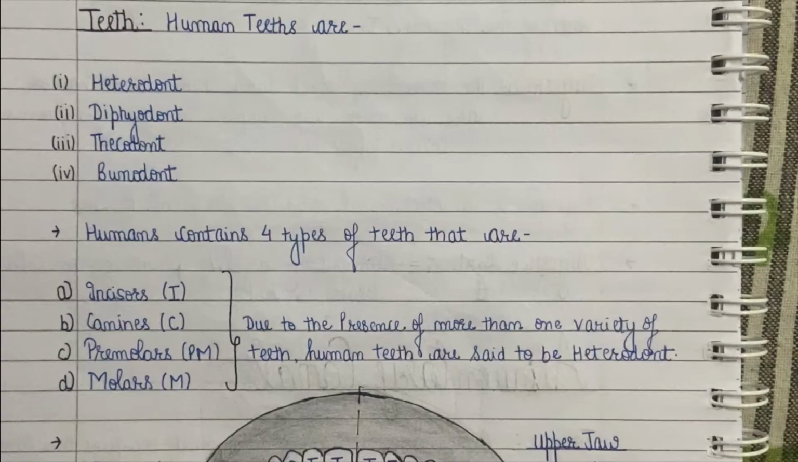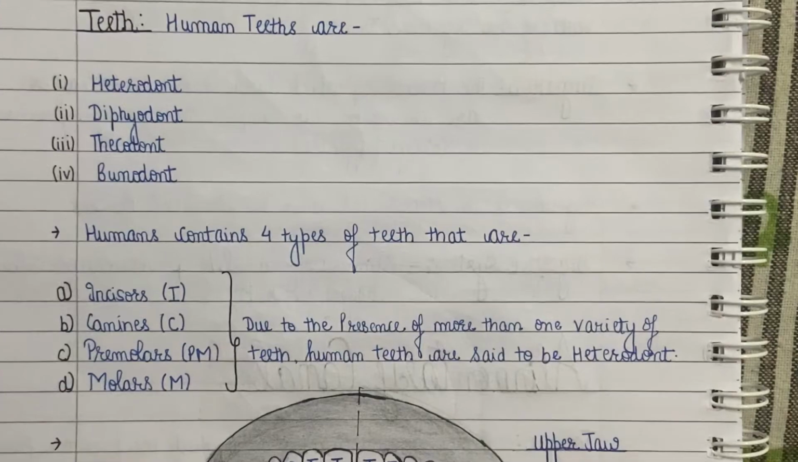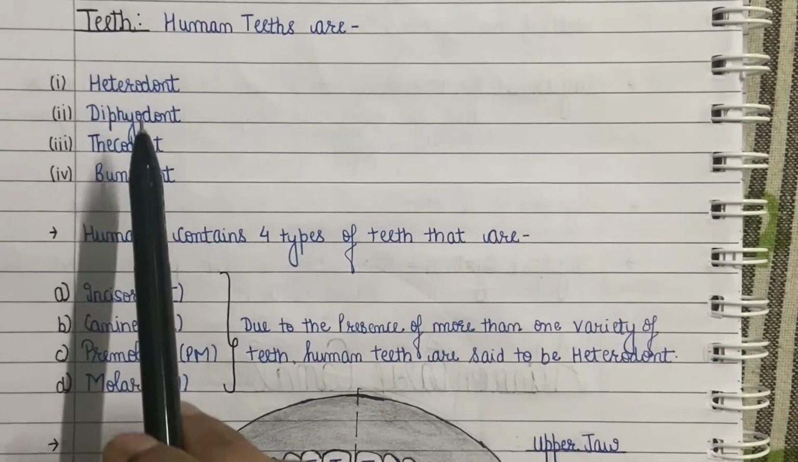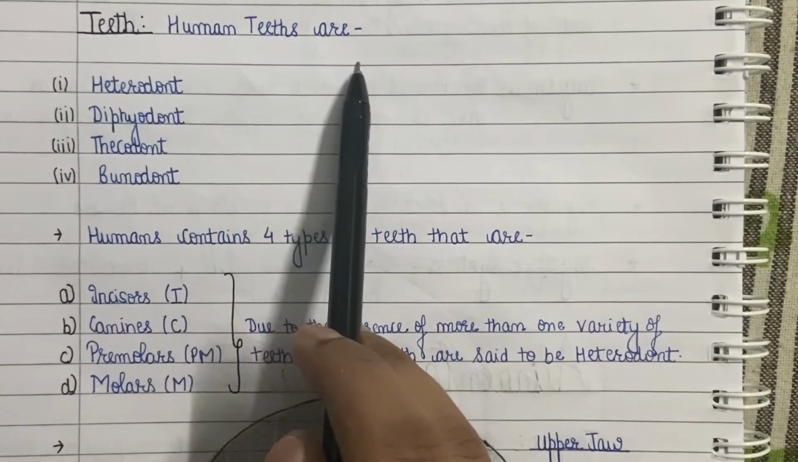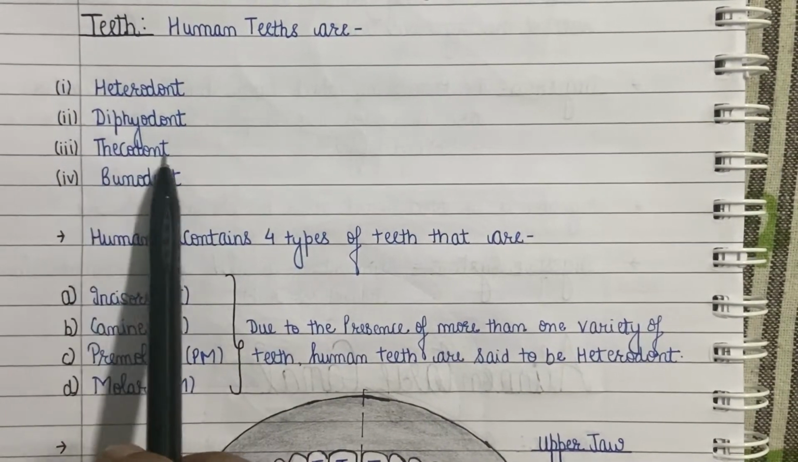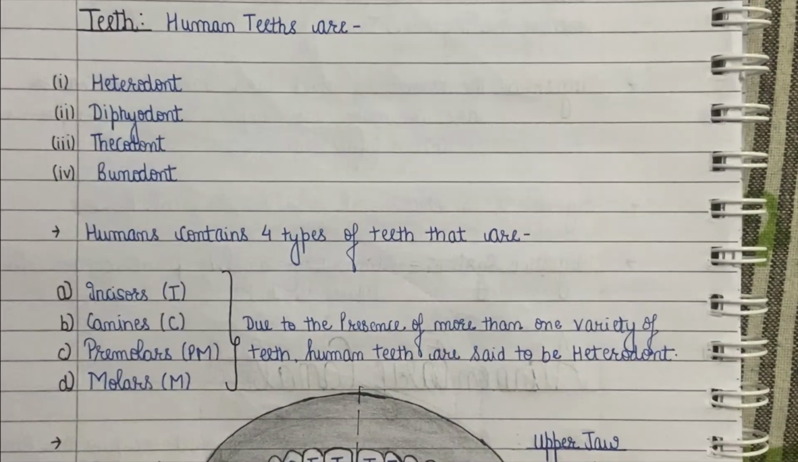After discussing the tongue, now we will talk about the teeth. The teeth are the organ of mastication of food. Now, the teeth in humans bear the four following properties: human teeth are heterodont, human teeth are diphyodont, human teeth are thecodont, and human teeth are bunodont. We will try to understand each of these properties in detail.